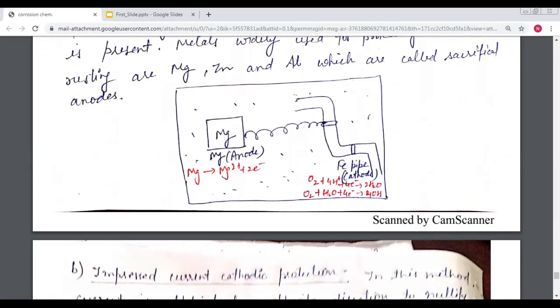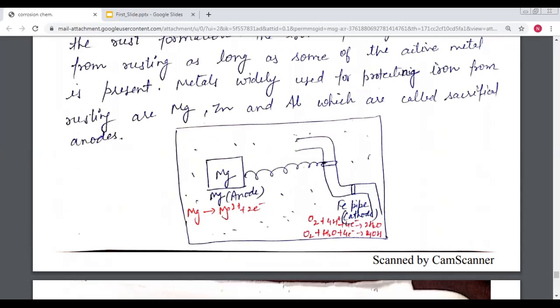So here in the sacrificial protection, as the diagram presents, here is the iron pipe which is underground. We want to prevent this iron pipe from corrosion. So what do we do? According to sacrificial protection, we need another metal by which we can save our iron metal, which is present in the underground condition.